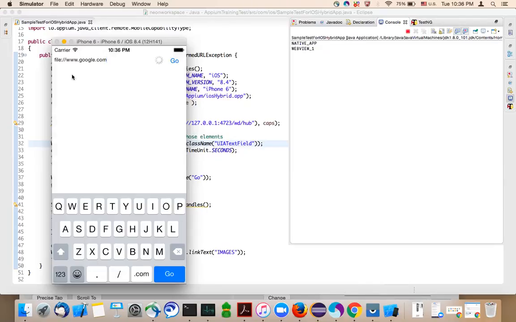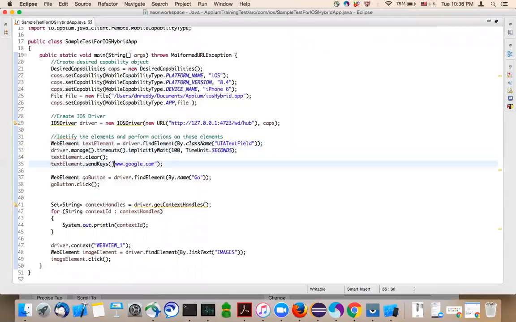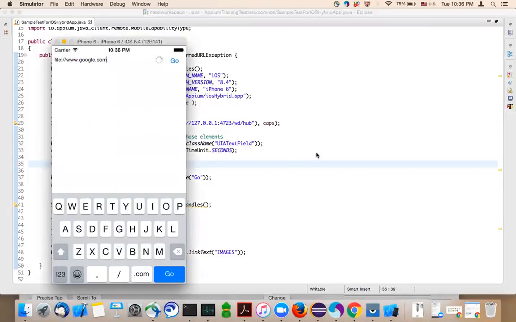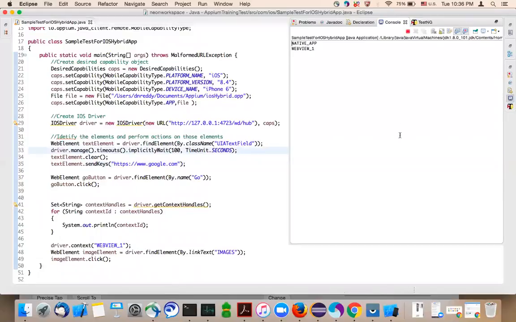Could be the reason is it is appending file://. So I'm thinking this could be the problem. So let's type http:// and run this way. So let's stop it.